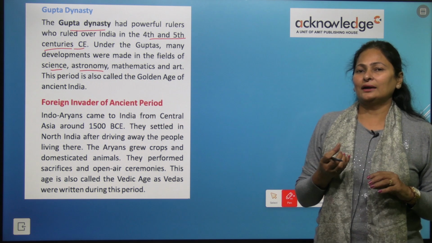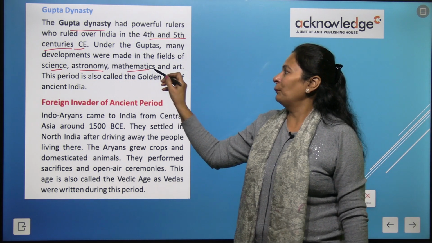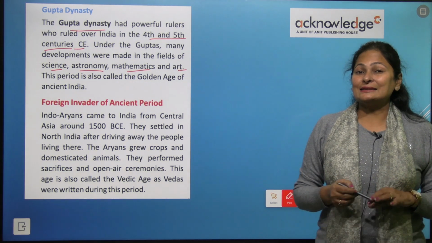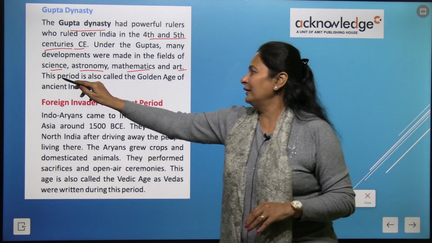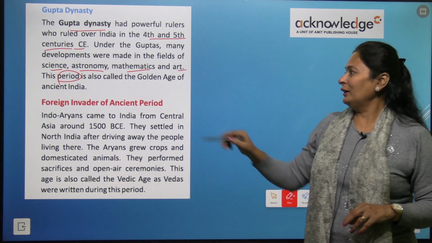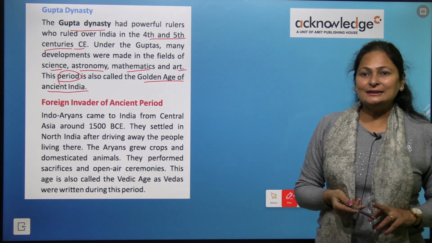Astronomy means the study related with space, right? Science, astronomy, mathematics and art. And this period, this era is also called what? The golden age of ancient India.